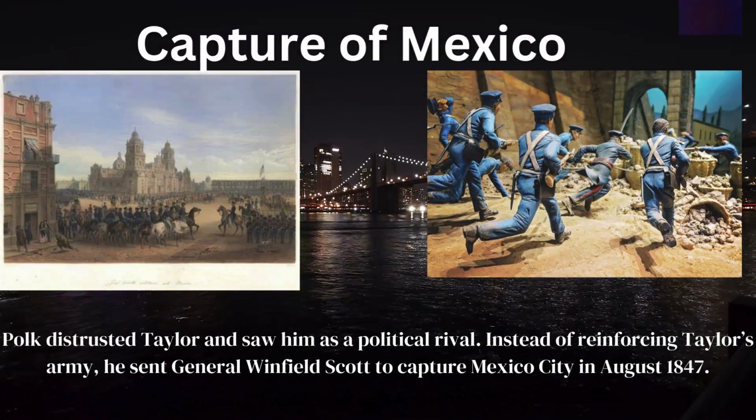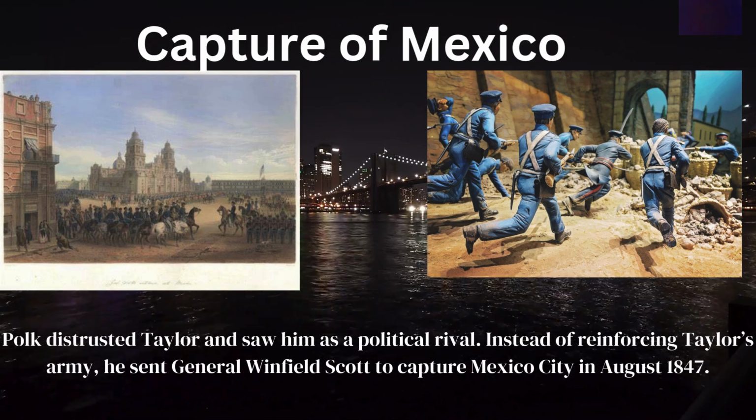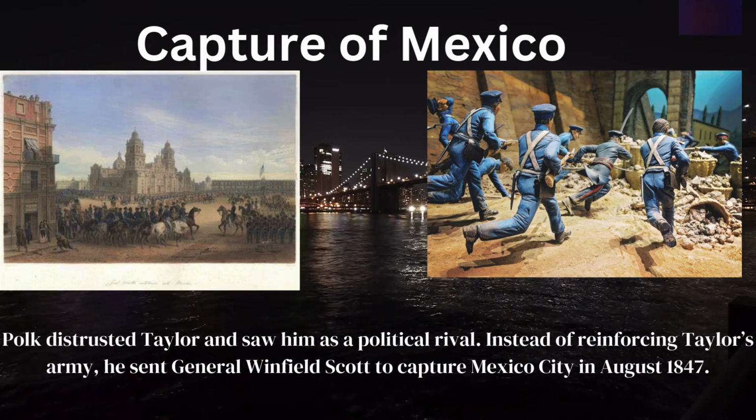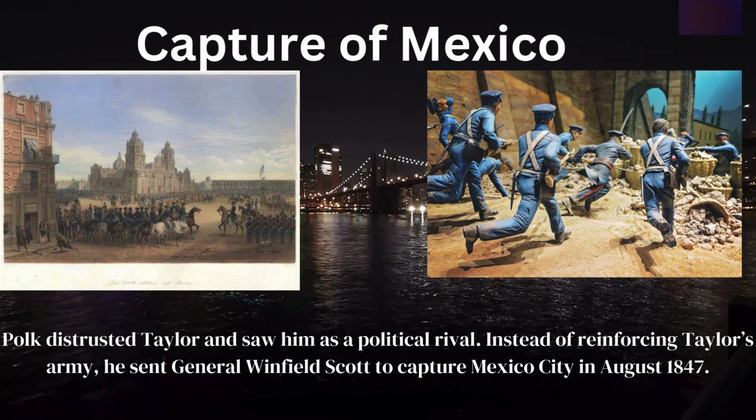Capture of Mexico City. Polk distrusted Taylor and saw him as a political rival. Instead of reinforcing Taylor's army, he sent General Winfield Scott to capture Mexico City in August 1847.